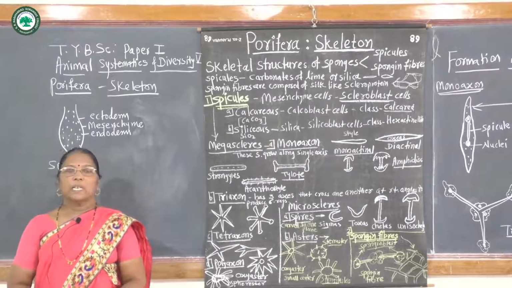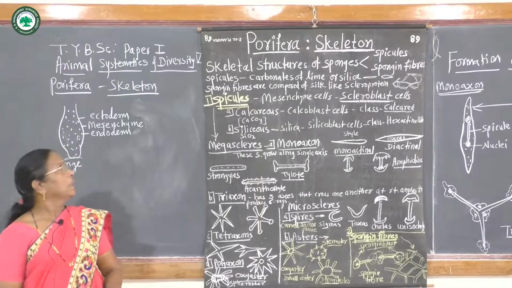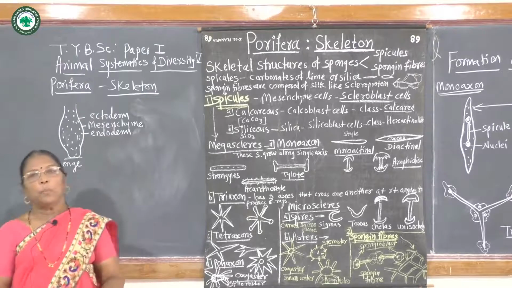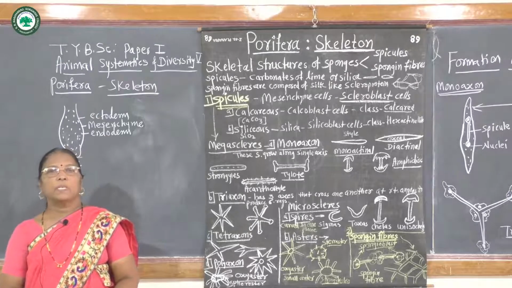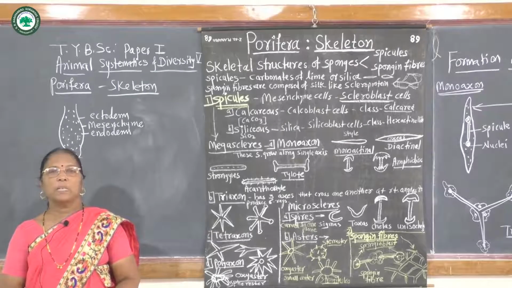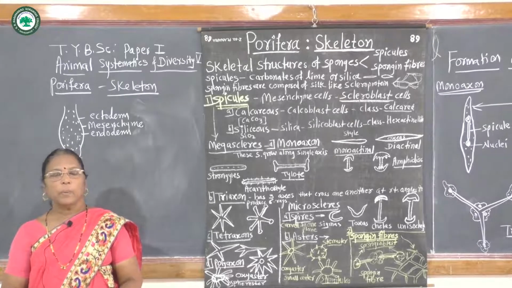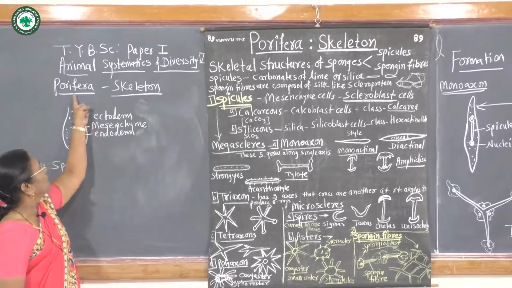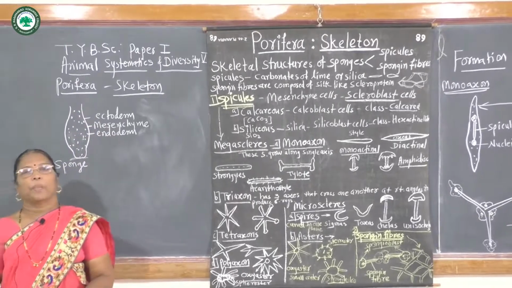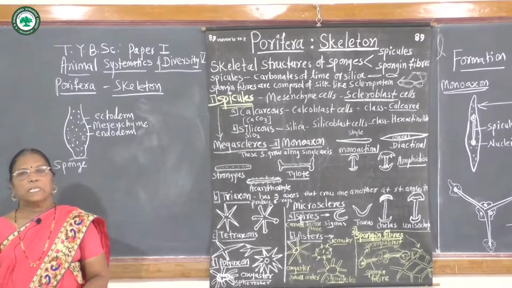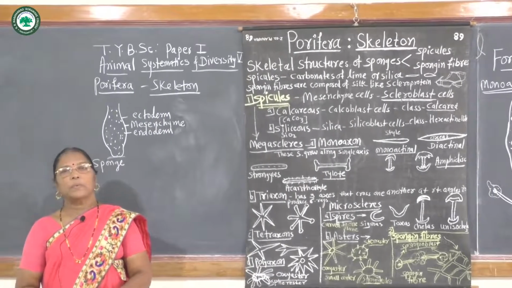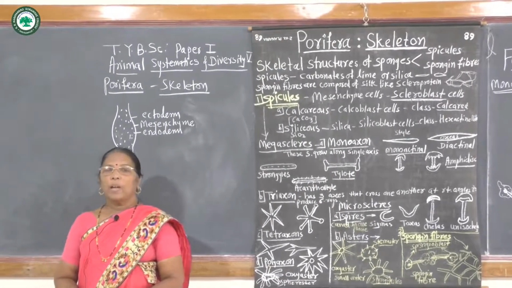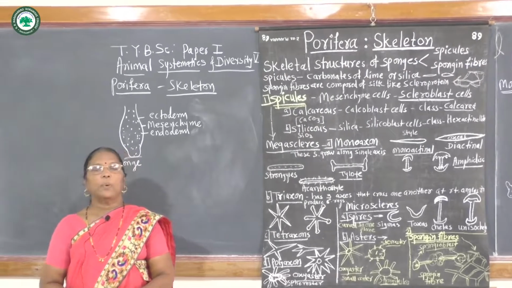Today we will discuss the skeleton in Porifera from the same paper, First Year TYBSc Zoology, Animal Systematics and Diversity 5. This phylum Porifera contains skeleton. What is meant by Porifera? First we will see. Porifera is the second phylum from invertebrates.